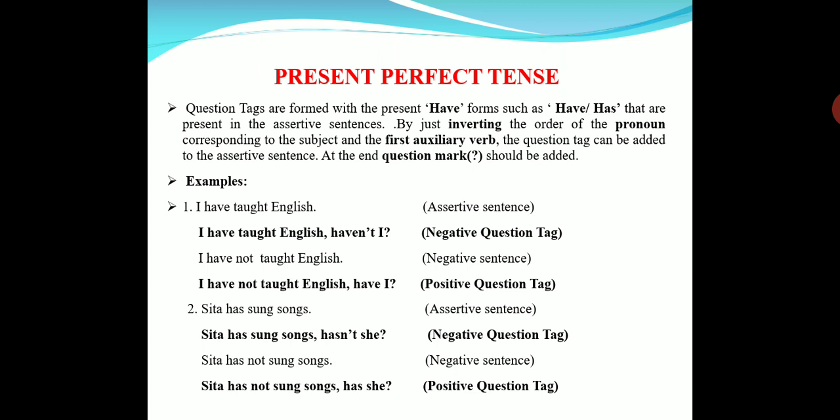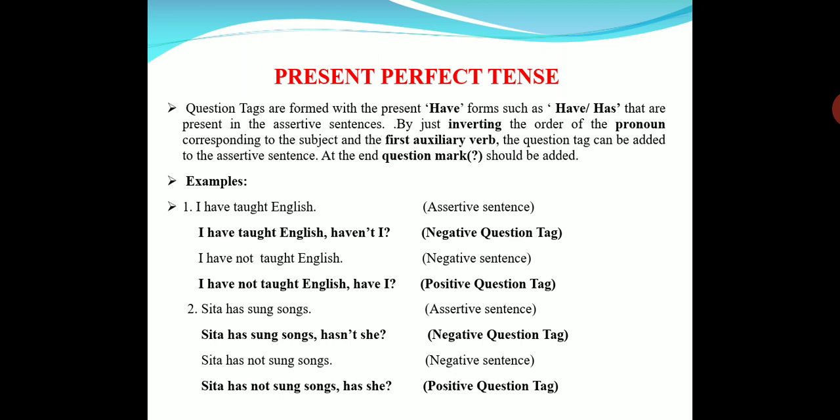I have not taught English, have I? Okay? This is the positive tag. In the same way, Sita has sung songs. This is a positive statement. What will be the question tag? It starts with the auxiliary verb has. It is positive, so hasn't. And the pronoun for Sita is she. Hasn't she? Sita has sung songs, hasn't she?